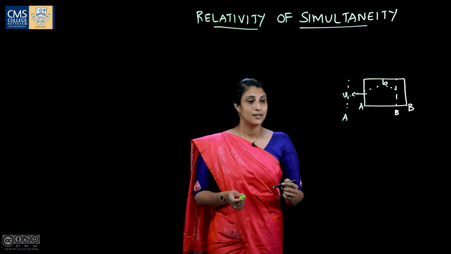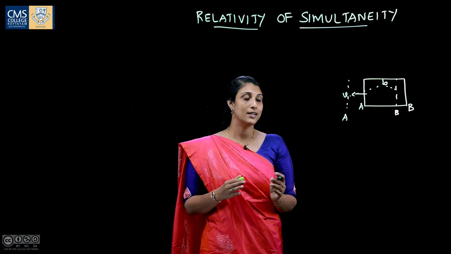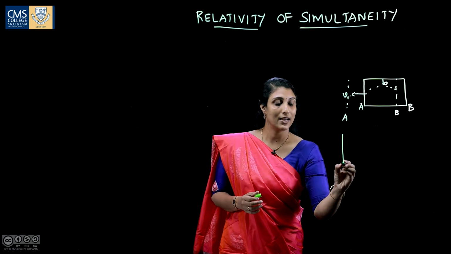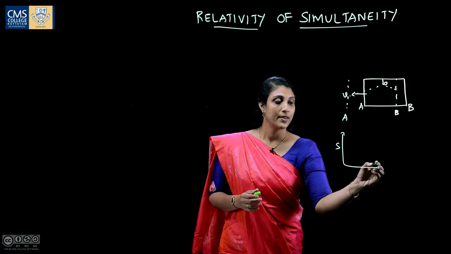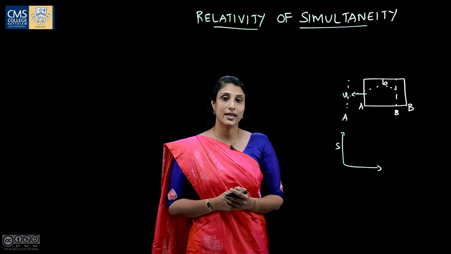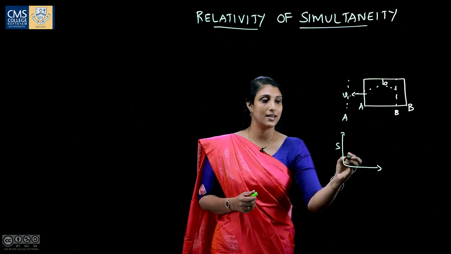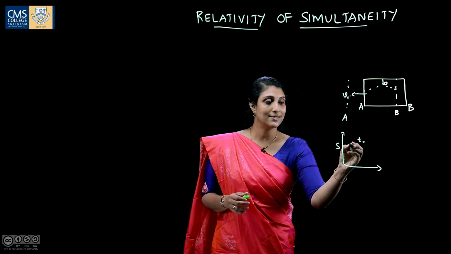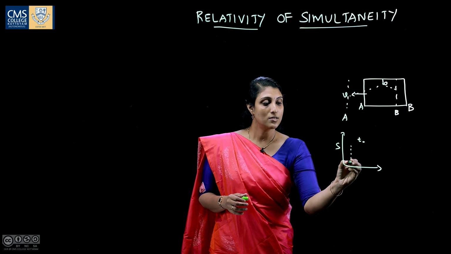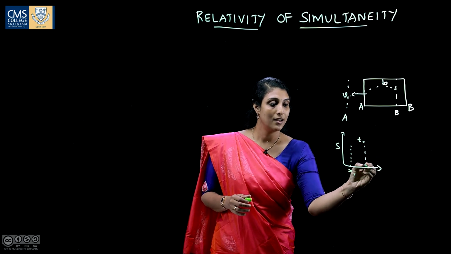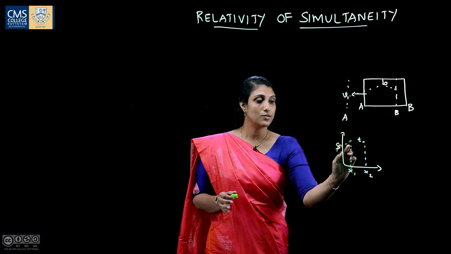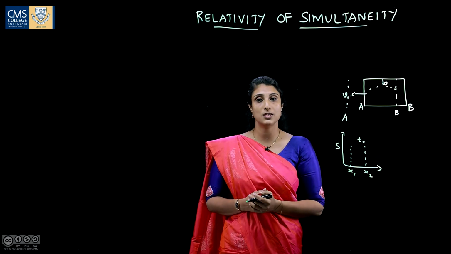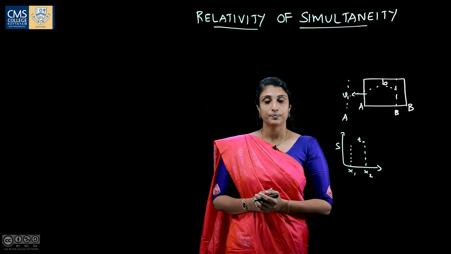So, let the two events occur inside the compartment in an inertial frame S. We consider an inertial frame S and the two events occurred in the inertial frame S simultaneously. Let at time t0 we drop two balls at the same time t0. So, the balls will be dropped at positions x1 and x2. That is, two balls are dropped at the same time t0, but at different positions x1 and x2.